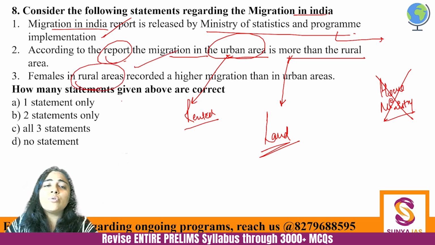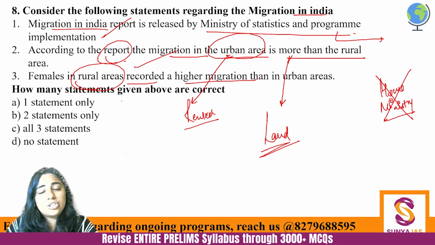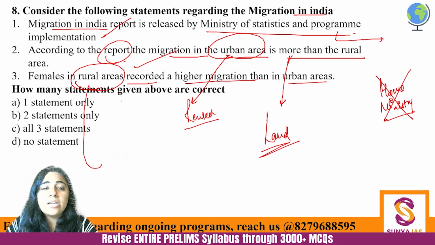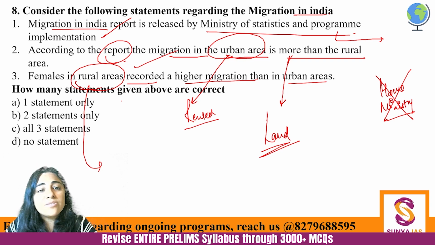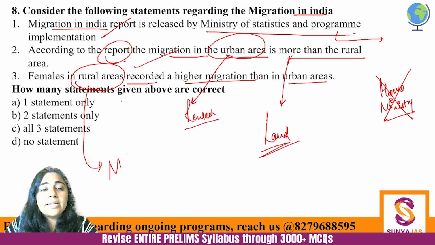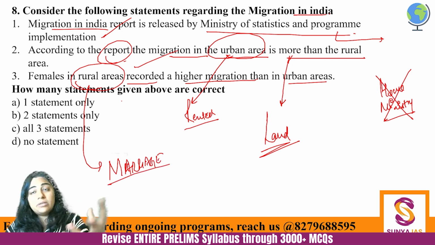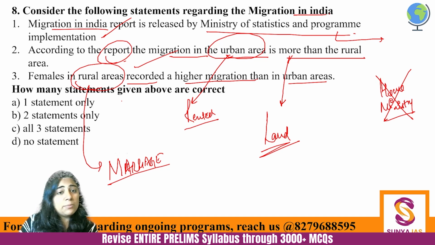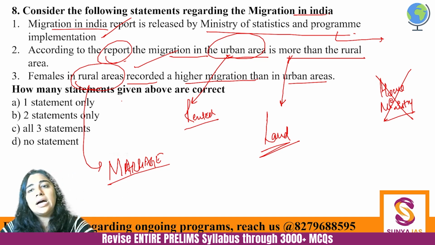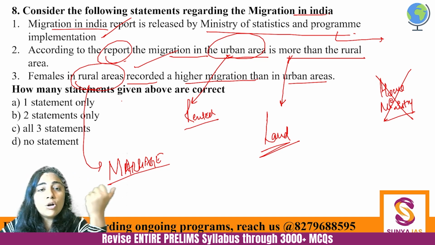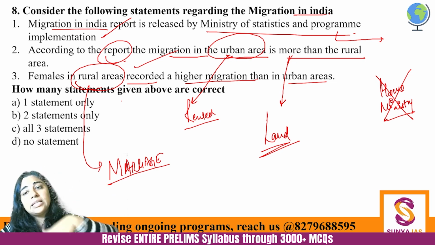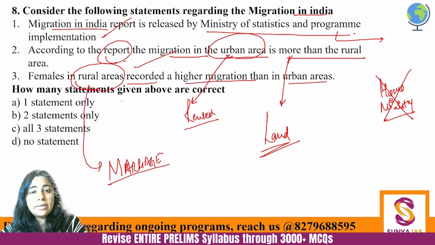And females in rural areas recorded a higher migration than urban areas. This is absolutely correct. Why do females in rural areas migrate? They migrate because of marriage. Marriage is the foremost reason why females migrate. Now in urban areas, marriage is not that big a reason, because mostly the marriage happens in the vicinity only.